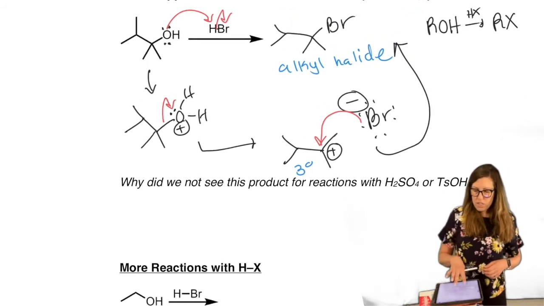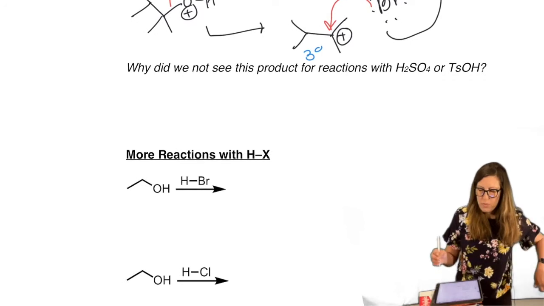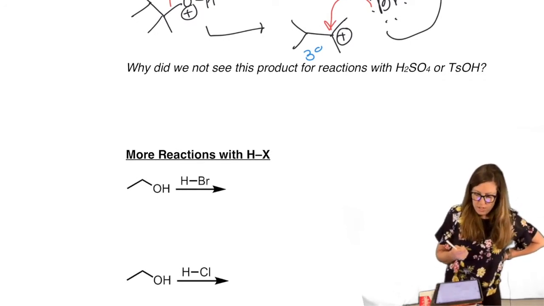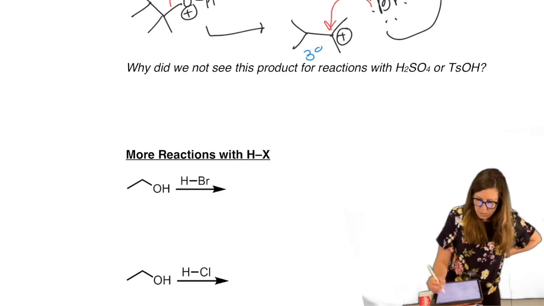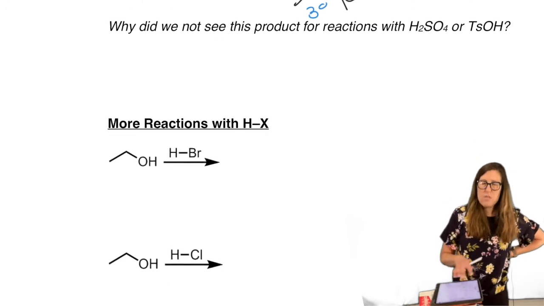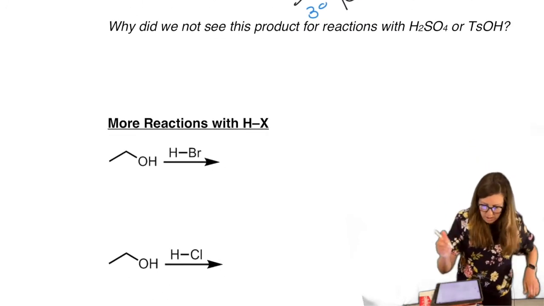All right, so just a question I asked out loud. Why do we not see this product, in other words, a new nucleophile attached? This is SN1 essentially, right? Why do we not see that when we use sulfuric acid or tosic acid? Don't forget what tosic acid is.